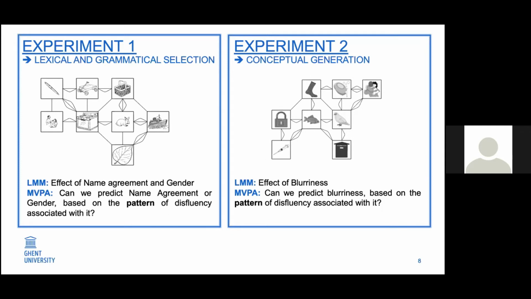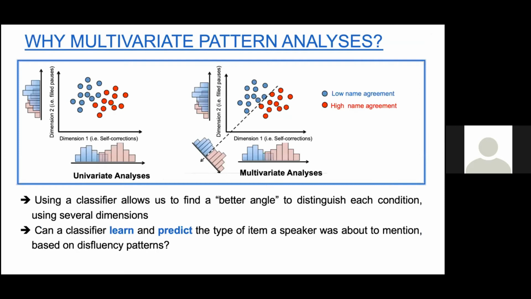I will just say a few words about multivariate pattern analysis. Most of the time, when we conduct analyses like linear mixed effect models, we use univariate analysis, so we focus on one dimension, let's say self-corrections, and we see if the two conditions or the two groups of participants are different.